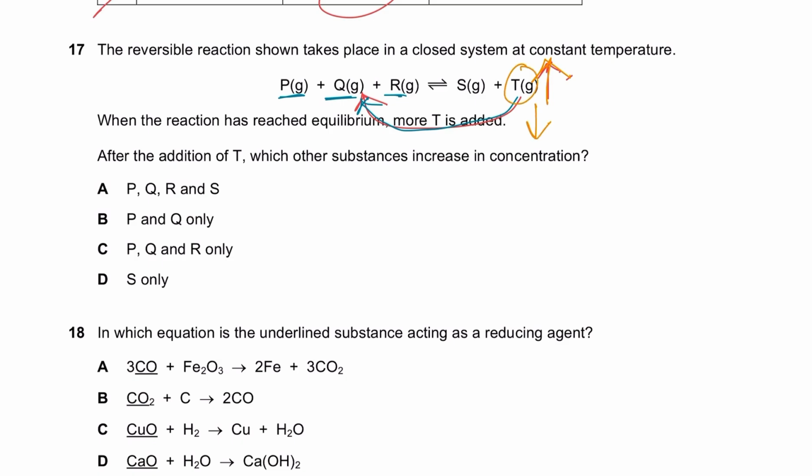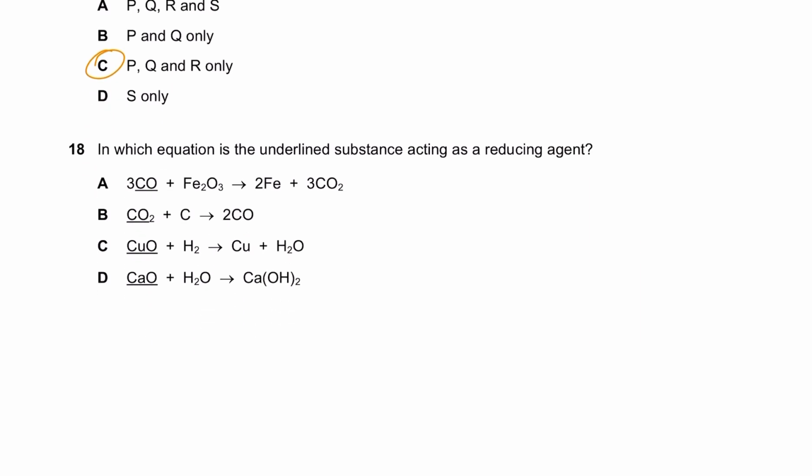So if I added more T, the equilibrium will want to decrease the amount of T. And how will it do that? By shifting the equilibrium to the left so that T and S are utilized and more P, Q and R are formed. So let's check this out. It says, after the addition of T, which other substances increase in concentration? Obviously, T and S will decrease in concentration, PQR would increase. So PQR only.